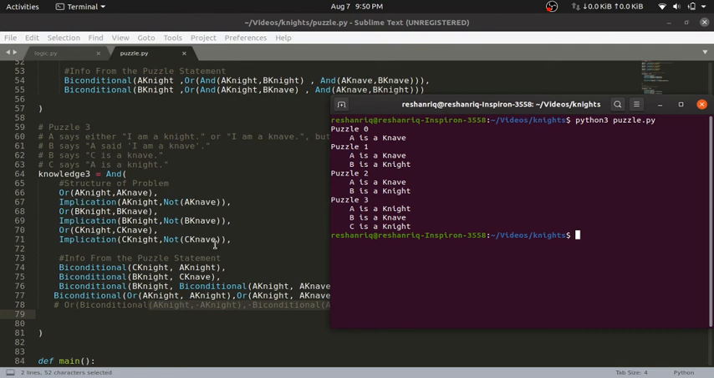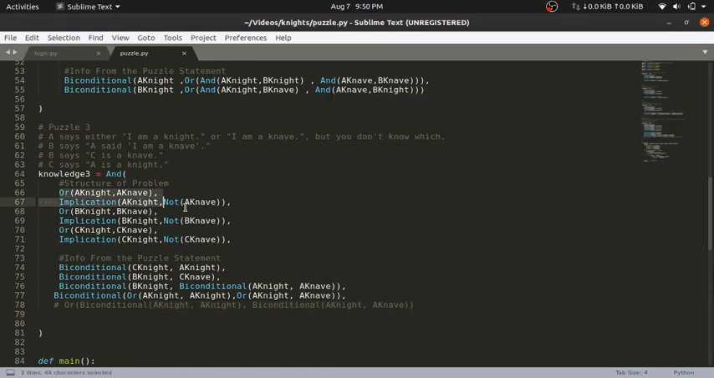So the AI solves these problems based on the knowledge we have. These are the knowledge from the structure of the problem, and these are the knowledge in the problem statement, what the characters say. So this is all.